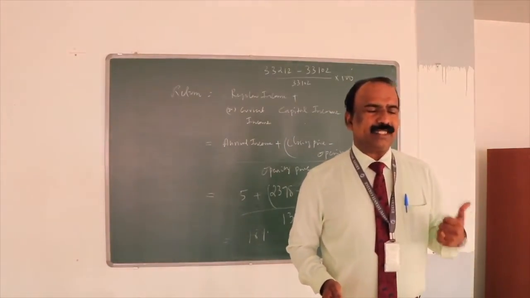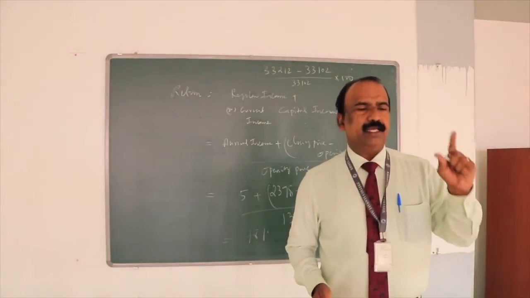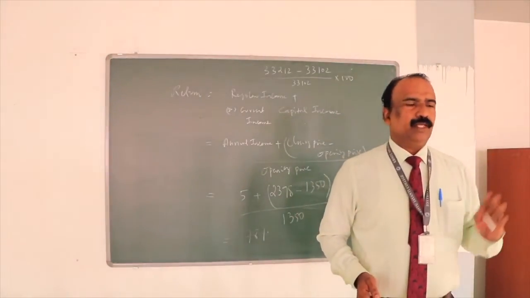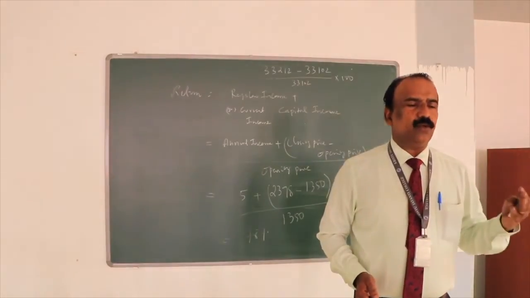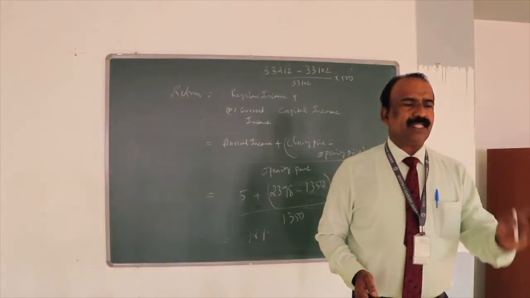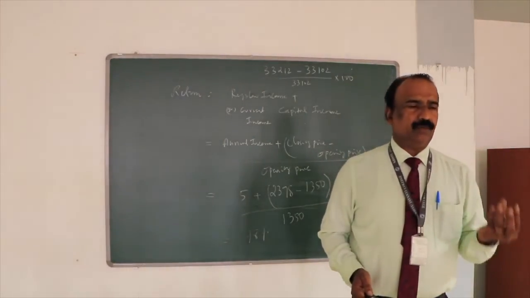Okay, so I repeat once again, the stocks, how do we get? Dividend plus closing price minus opening price divided by opening price into 100. In case of bonds or debentures, we don't receive dividend, we receive interest. So how do we get total return? Interest plus, if it is traded in the secondary market, you get the closing price.